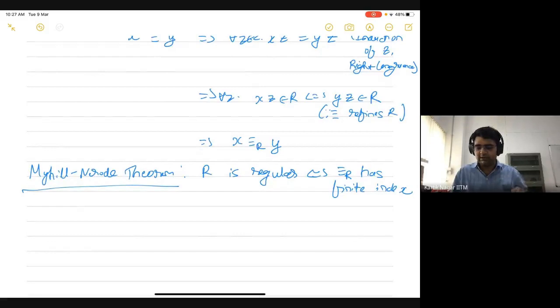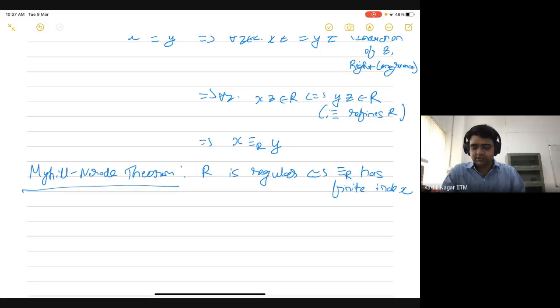If R is regular, then there exists an automaton which accepts R. And then you take the Myhill-Nerode relation that is induced from that automaton. It's going to have a finite index. And since every other MN relation refines this relation underscore R, that means that it would also have finite index.